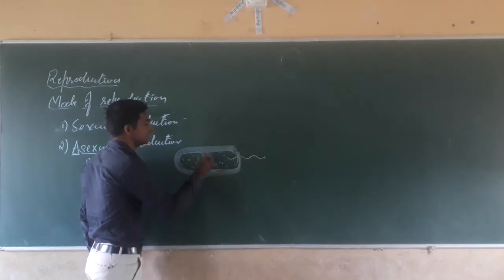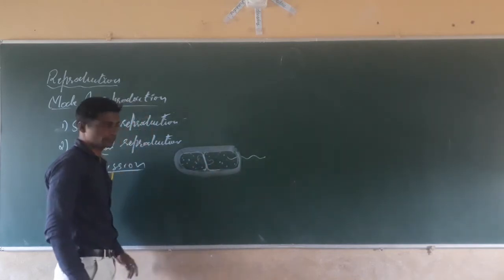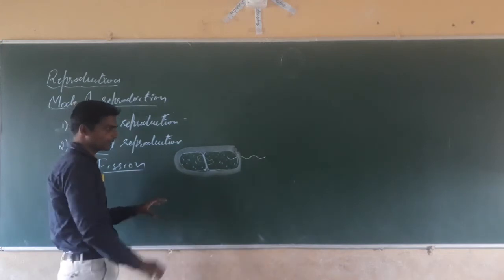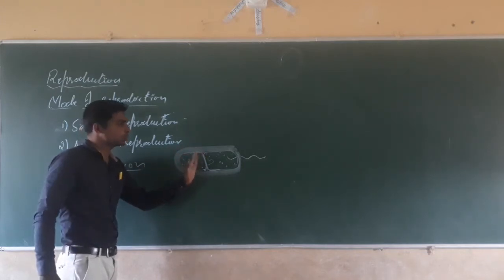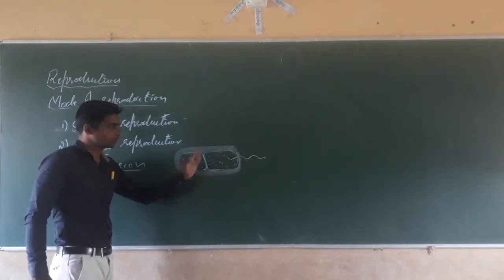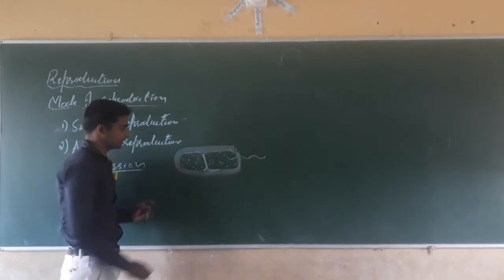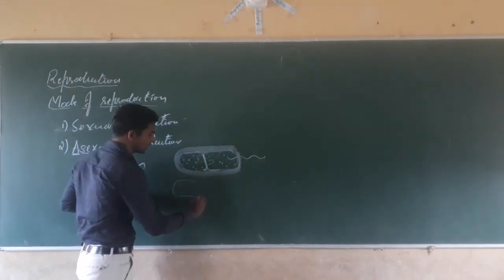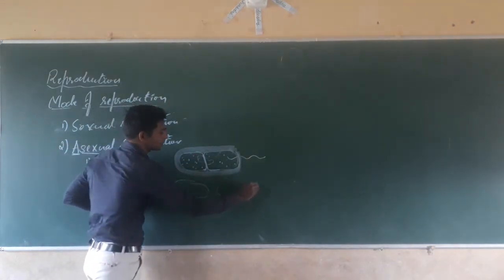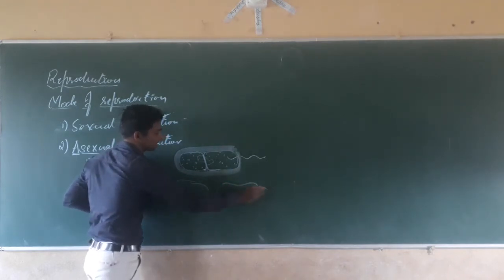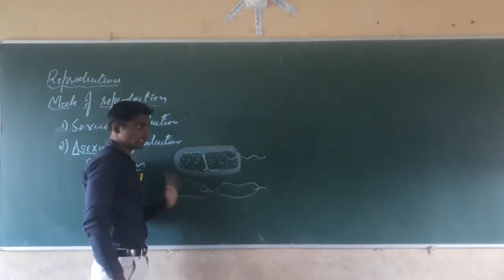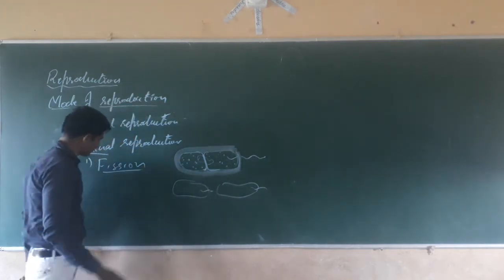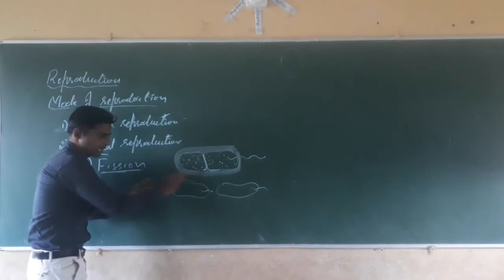When the cell matures or elongates, it divides itself into two equal halves, which become two daughter cells. These two daughter cells turn into new individuals. Fission means breaking down.